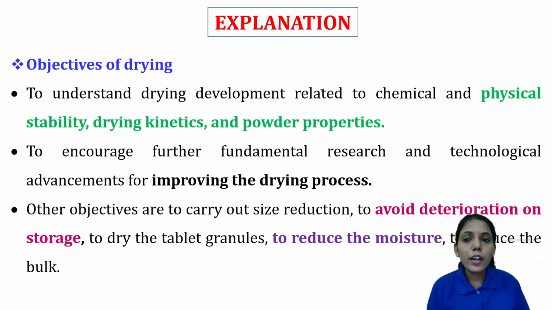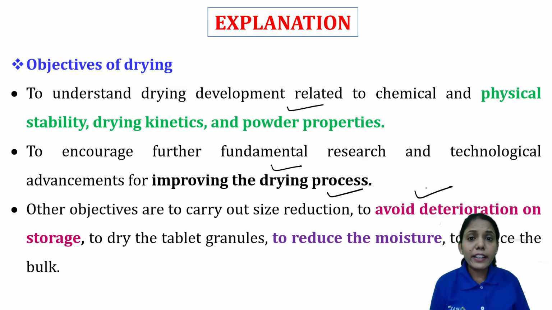So the objectives are to understand drying development related to chemical and physical stability, drying kinetics and powder properties, and to encourage further fundamental research and technological advancement for improving the drying process. Other objectives are to carry out size reduction, to avoid degradation on storage, to dry the tablet granules, and to reduce the moisture and the bulk.